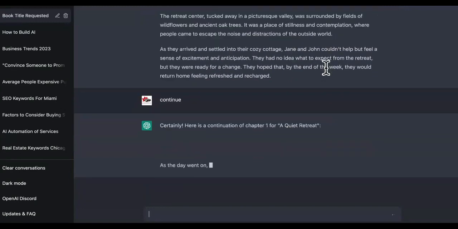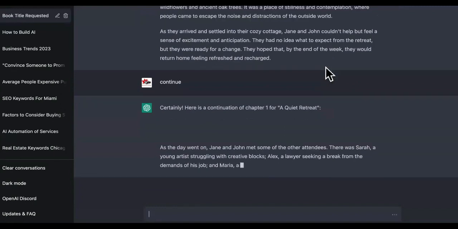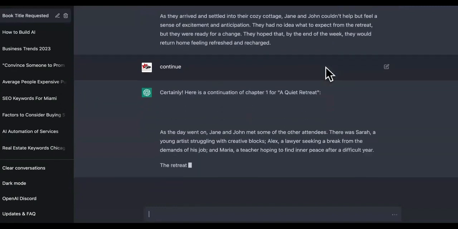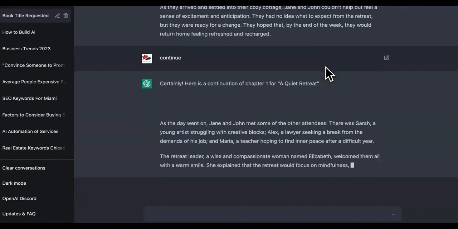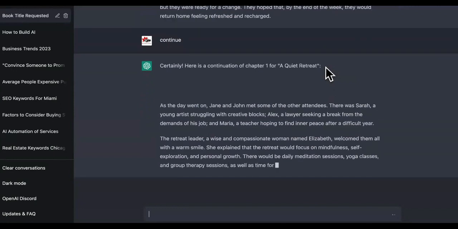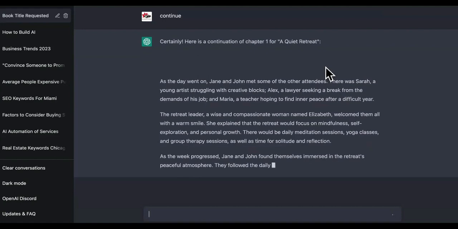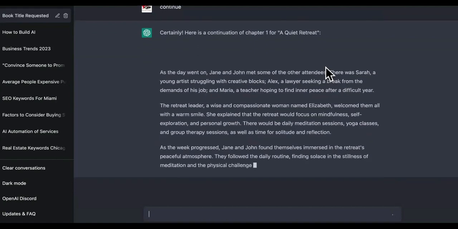Certainly, here's a continuation for chapter 1. Look at this, man. This is godly. So you can set yourself a goal for these assets. Create 1 course per day, as seen in the first video for today, and create 1 ebook that you can upload to Kindle.